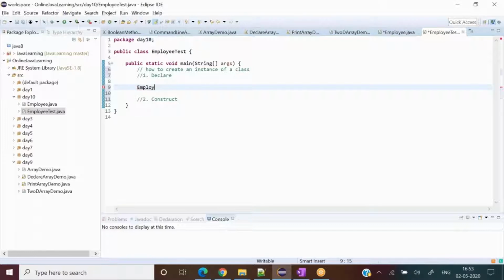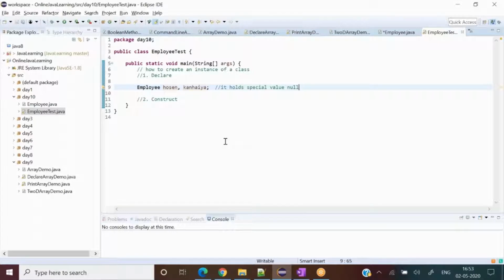If I write Employee and I write a name like Hossein, just a hypothetical name so that we can identify the employee, this particular declaration holds a special value called null at this moment, like I discussed earlier as well.